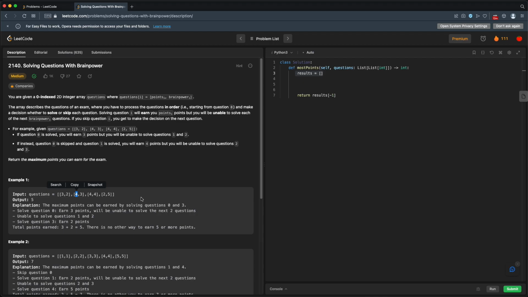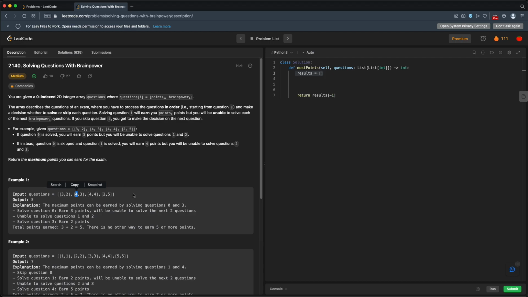If you start at the very last question, how many points can you get from that very last question? Well, the best you can do is actually the points for that question, because no matter how many questions you have to skip, there aren't any future questions. You can't do any better. So we can actually tell what the best points are for the very last question right away.